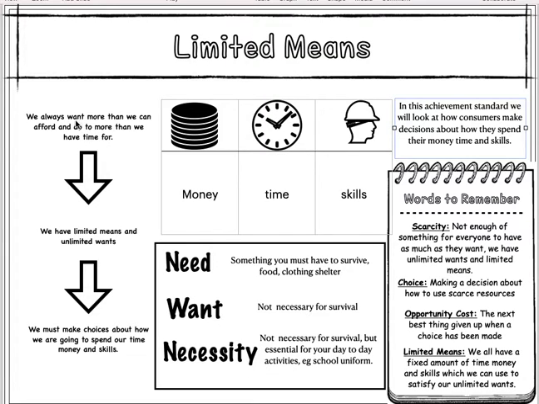So, the basic problem: we always want more than we can afford, and to do more than we have time for. We have limited means, so we don't have enough money, time, and skills to have everything. And we have unlimited wants. No matter what, you're always going to find something else that you want. So that means we have to make choices about how we're going to spend our time, money, and skills.